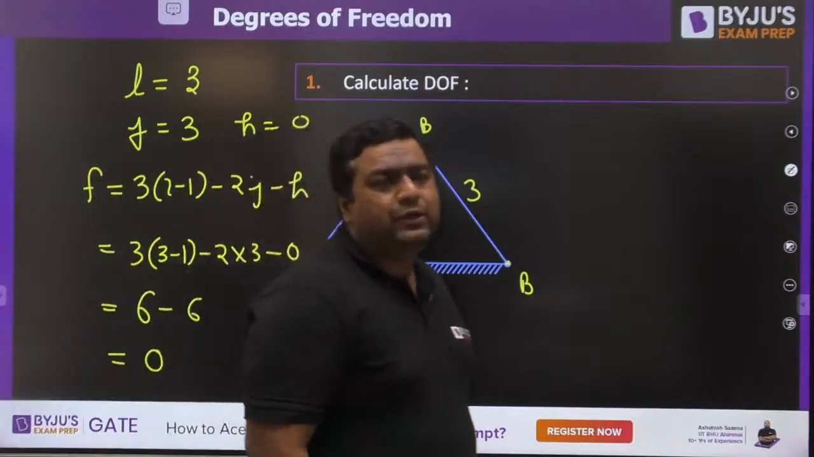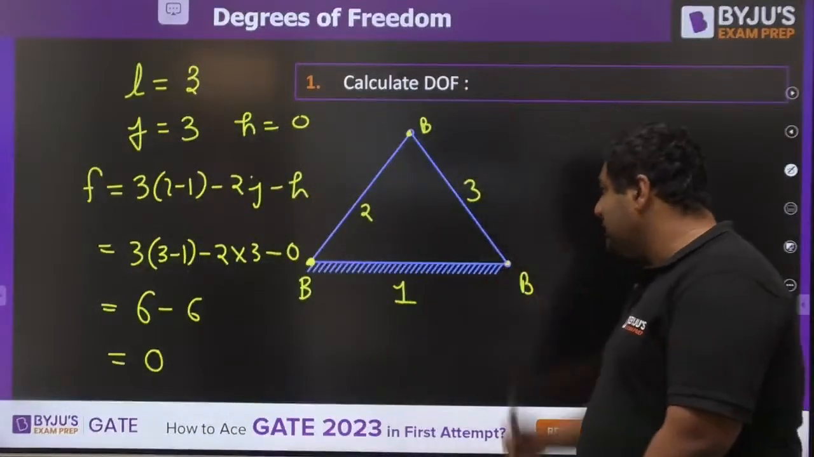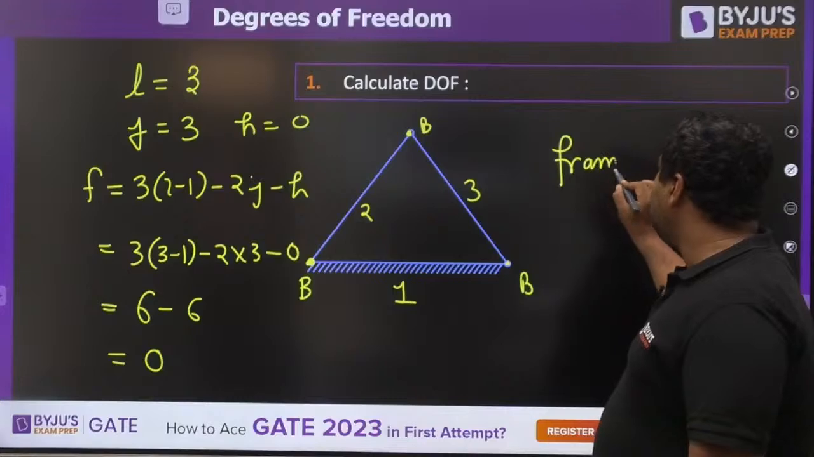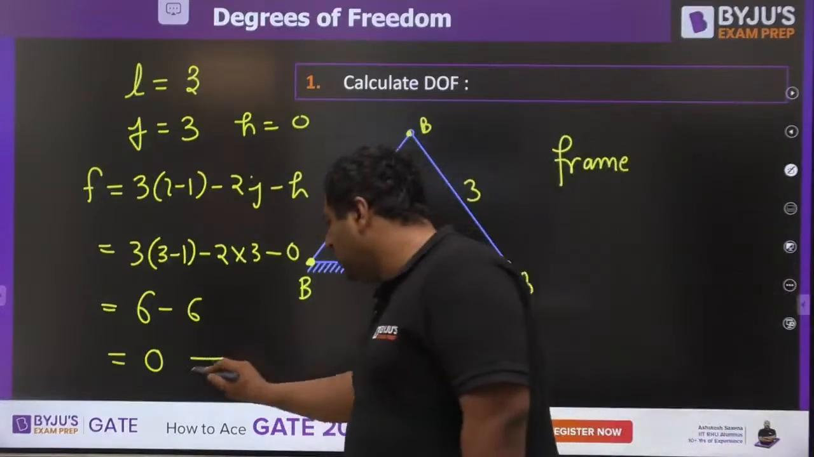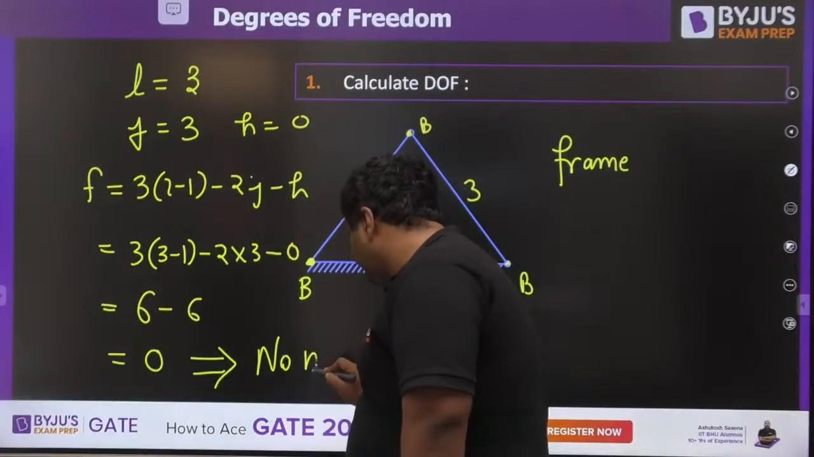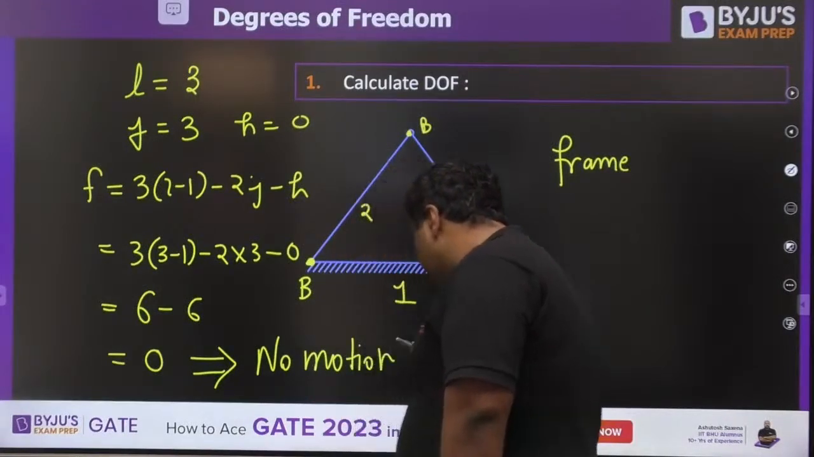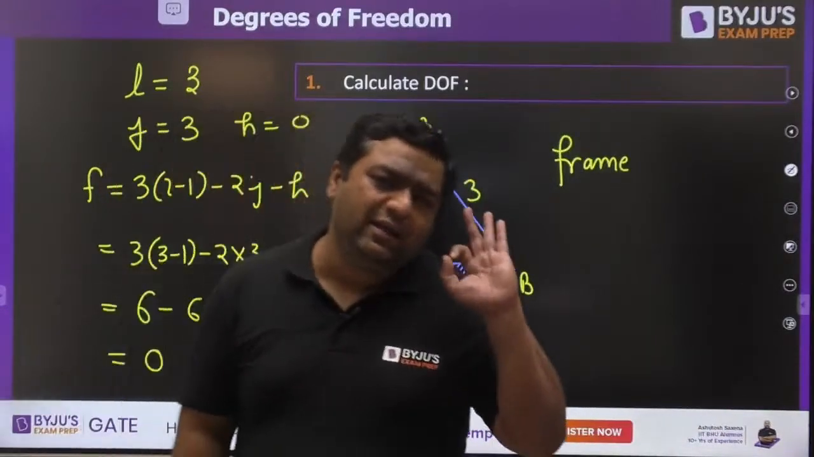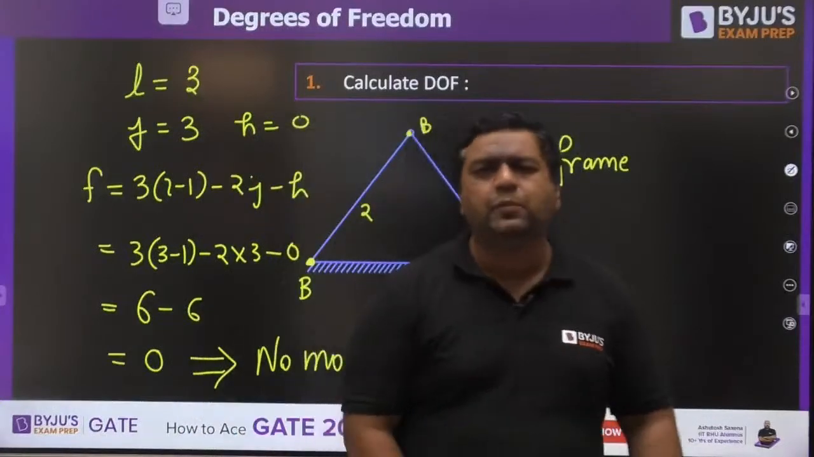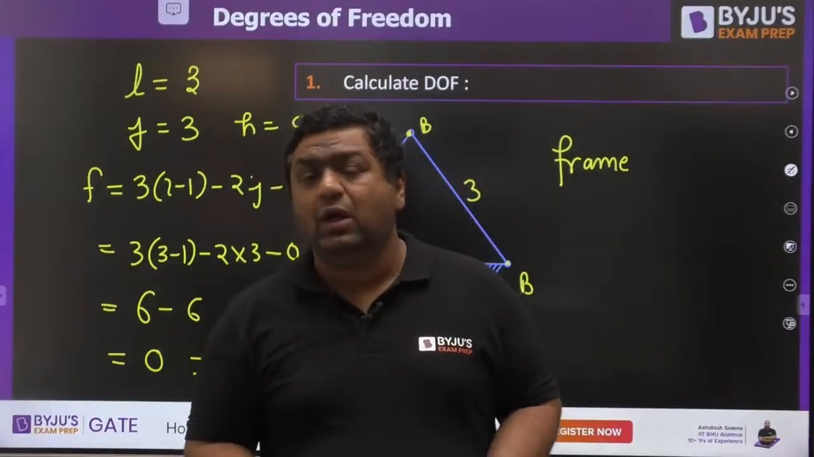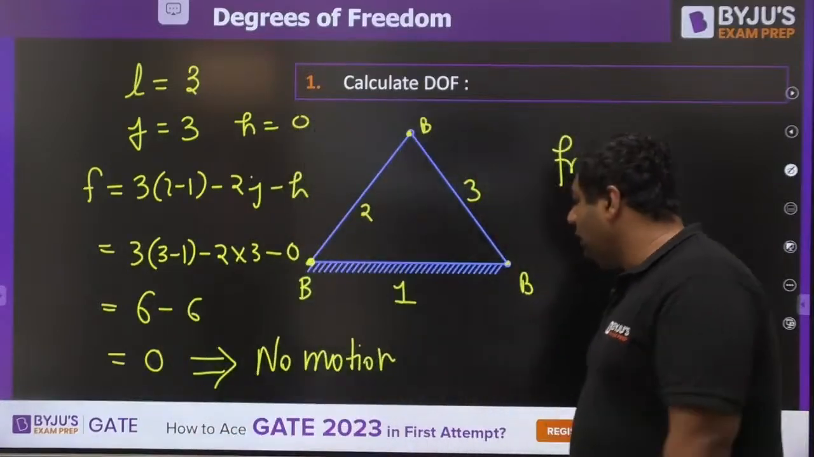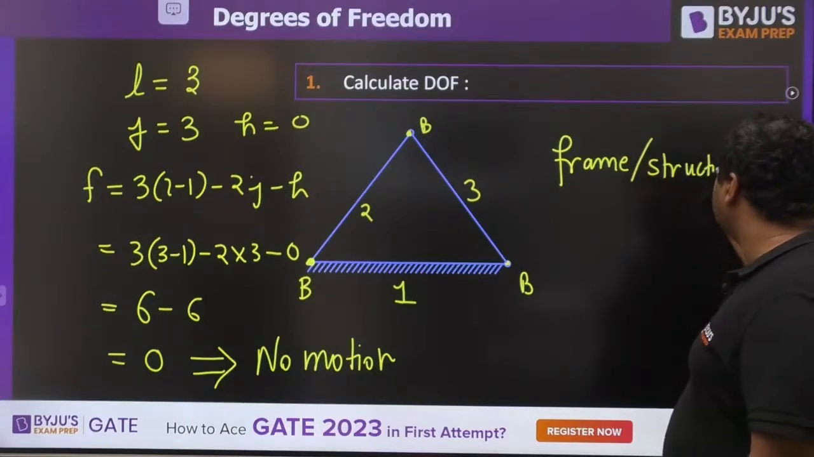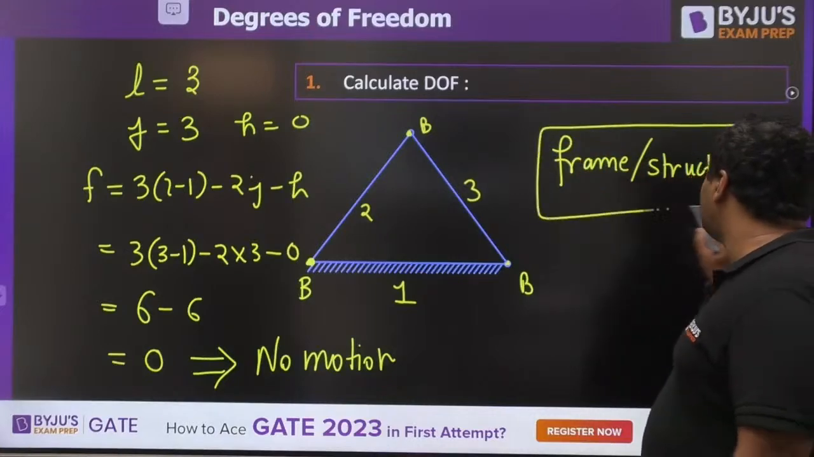So my dear, when we have degree of freedom equal to 0, such given linkages are said to be a frame or structure. Because degree of freedom 0 means what? Degree of freedom 0 means there is no motion, because degree of freedom is defined as the number of variables required to define the motion of the system. If we are getting degree of freedom 0, it means there is no motion, because no variable is required to define that motion. So if motion is not there, we will call it a frame or structure.